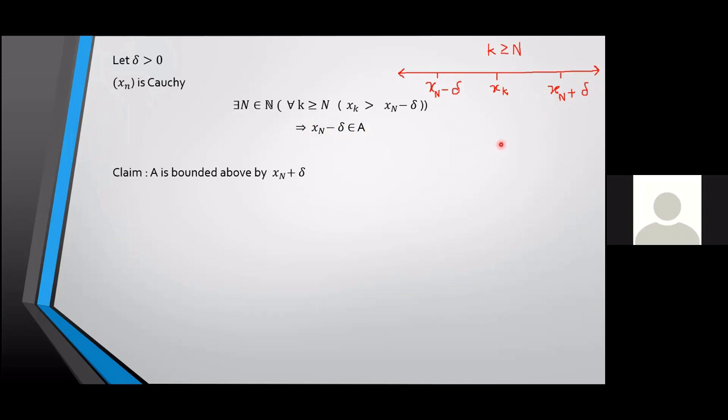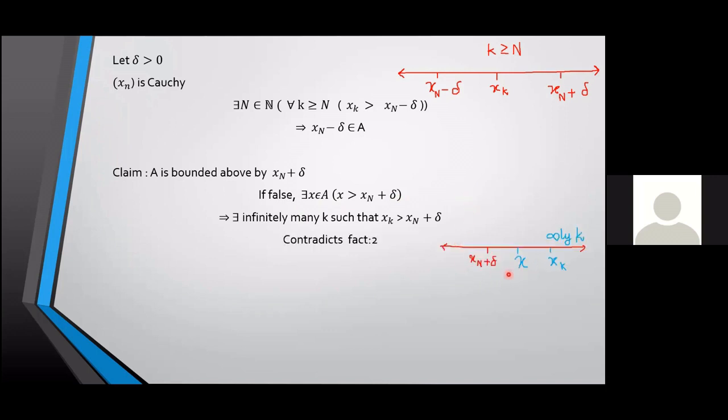So how can I prove that? I'll try to prove it using contradiction. Suppose this statement is false. Suppose A is not bounded above by xn plus delta. So what does not bounded above mean? There will be an element in the set that is greater than xn plus delta. And what does that mean? Look here. An element x is greater than xn plus delta. And since x belongs to the set A, what can I say about x? Infinitely many terms of the sequence are greater than x.